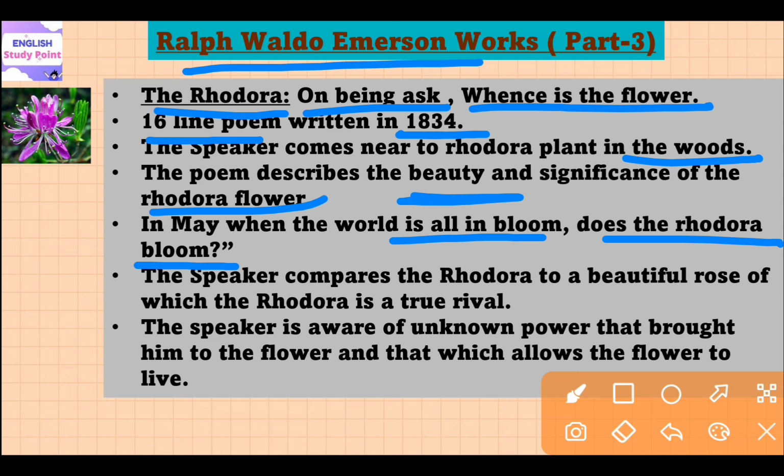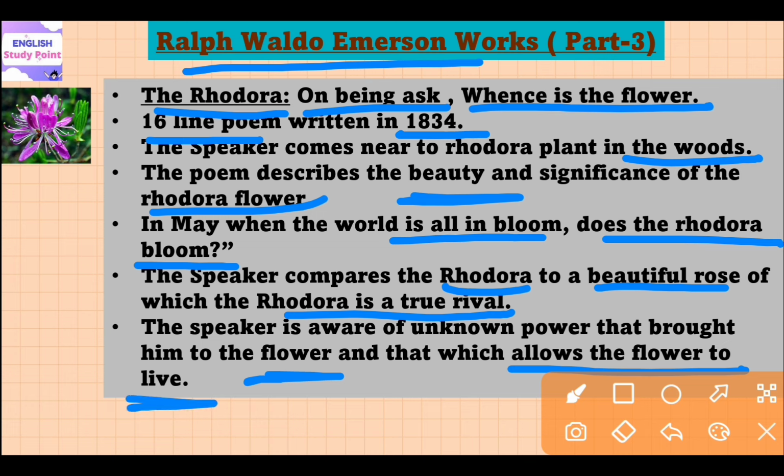The speaker compares the rhodora to a beautiful rose of which the rhodora is a true rival. So the poet here contrasts the rhodora's modesty with the grandeur of other flowering plants like the rose and the laurel. The speaker is aware of an unknown power that brought him to the flower and that which allows the flower to live. So, in this poem, he suggests that all aspects of nature have their own unique roles and significance, and we should appreciate them all equally.